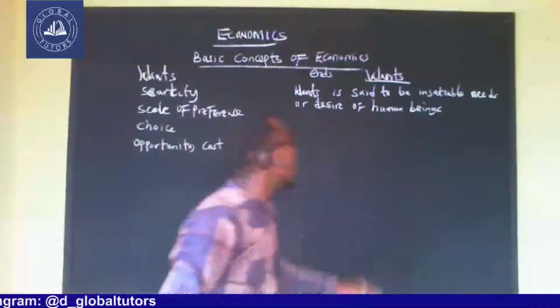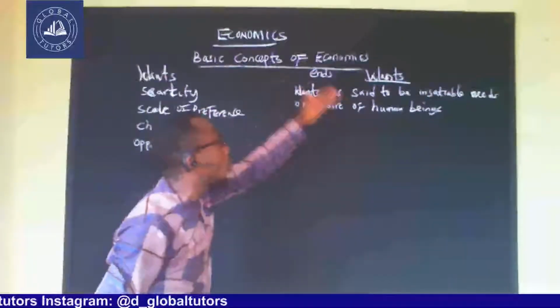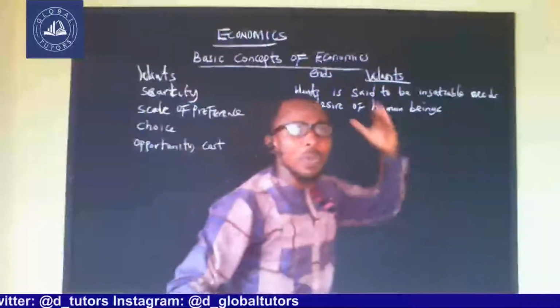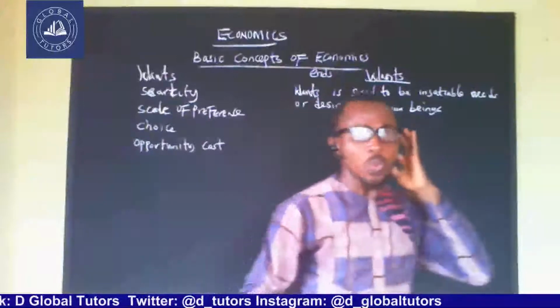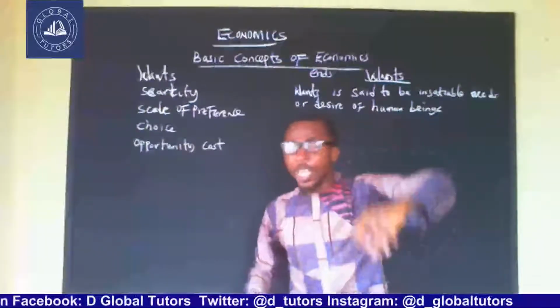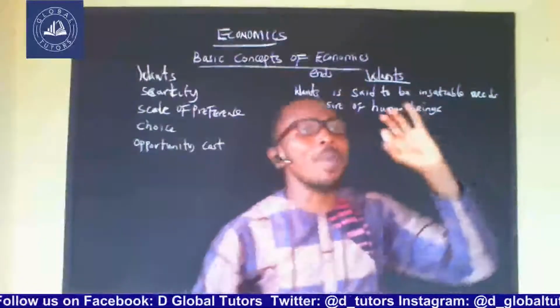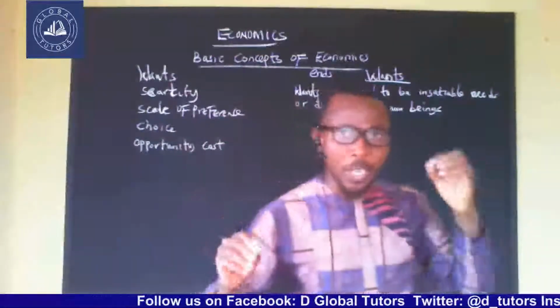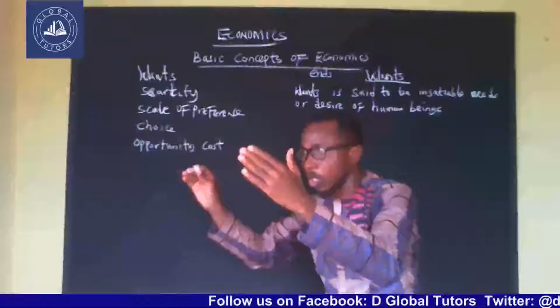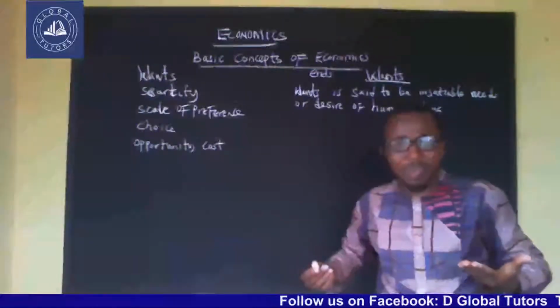Now, when we say want is said to be the insatiable needs or desire of human beings, we should all know that in this life, human beings can never be satisfied with a certain want or desire.